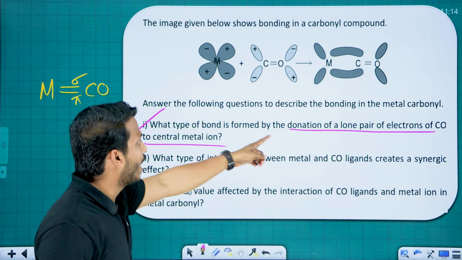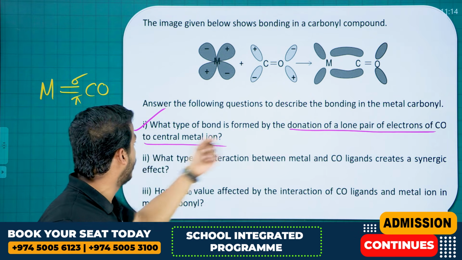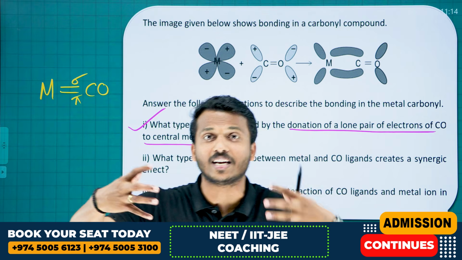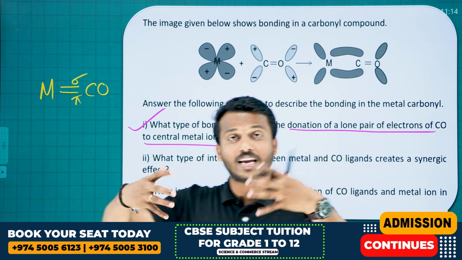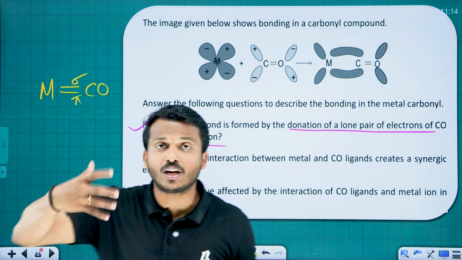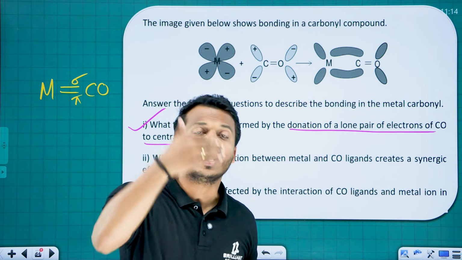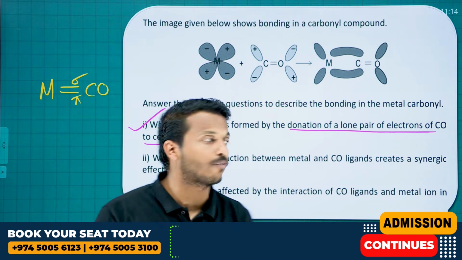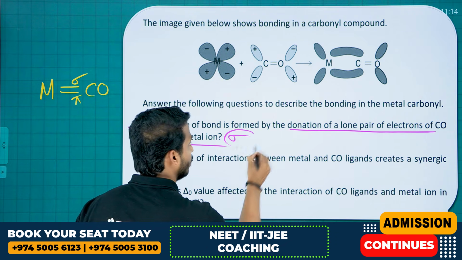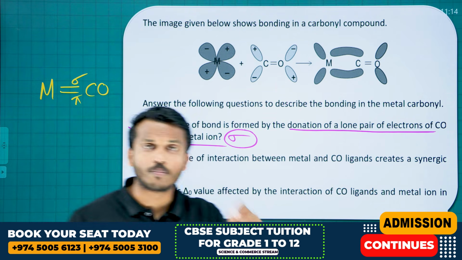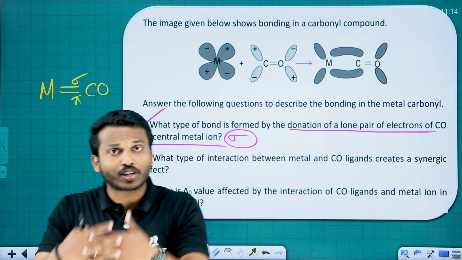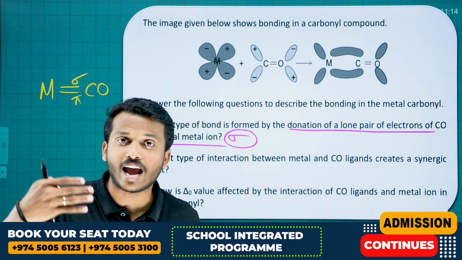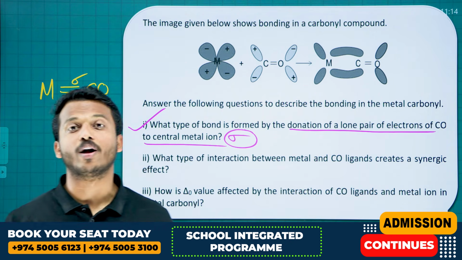So, donation of a lone pair of electrons from CO to the central metal atom means the ligand is richer in electrons, with a filled orbital. The filled orbital electrons are given to the vacant d orbital of the central metal atom. That is the formation of which bond? Sigma bond. So the sigma bond is formed by the overlap of the filled orbital of the ligand with the vacant orbital of which one? Metal.